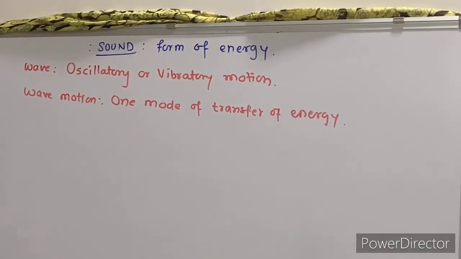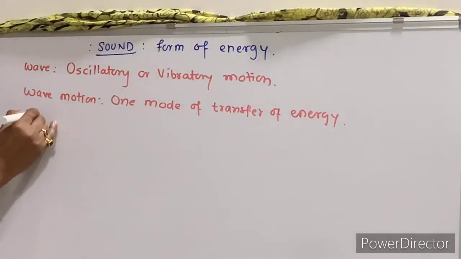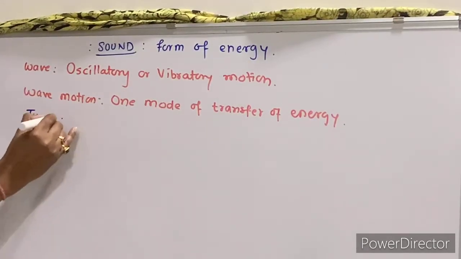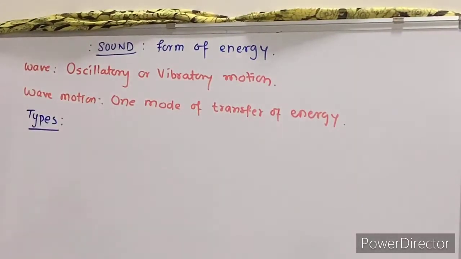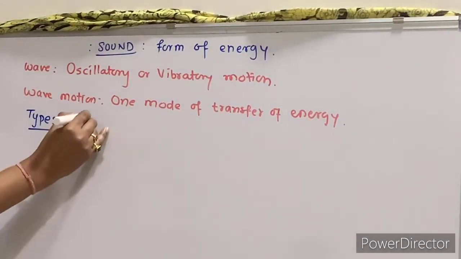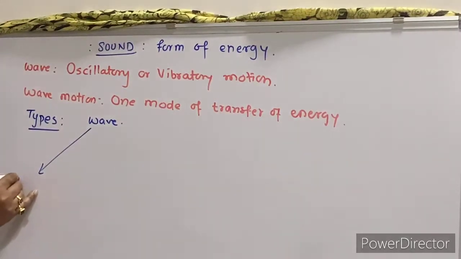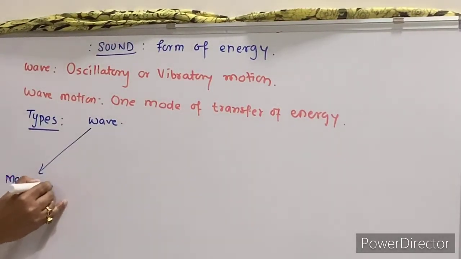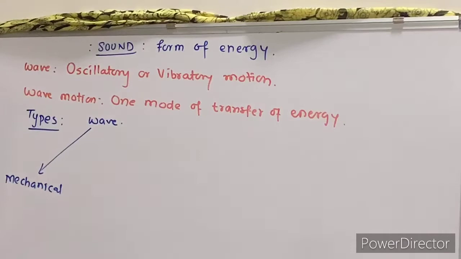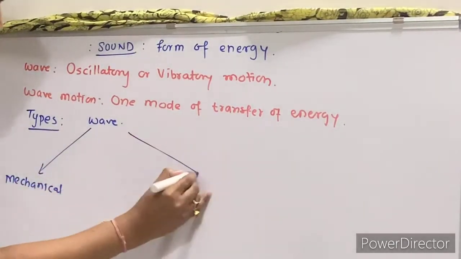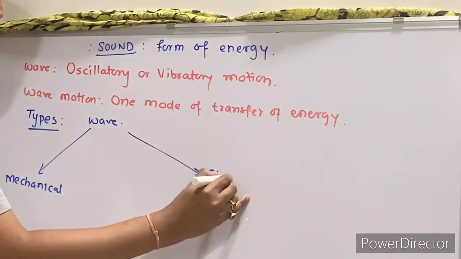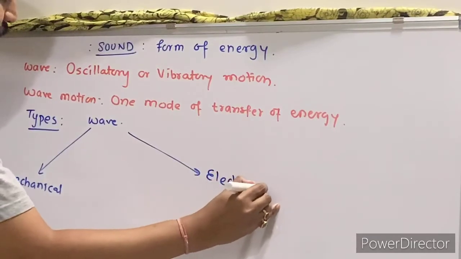Now what are the different types of waves? Basically, there are two types of waves. First is the mechanical wave, and the second is the electromagnetic wave.